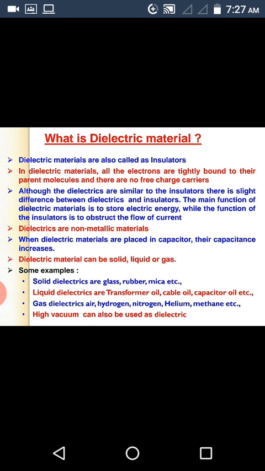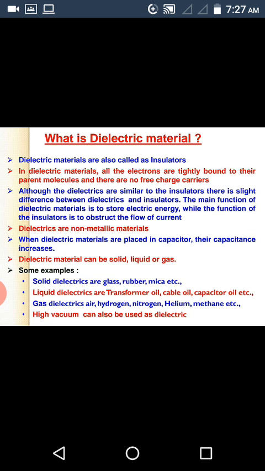This is due to the polarization of dielectric materials, which causes electric dipoles. The polarization charges induced on the two faces of the dielectric substrate produce their own electric field, which opposes the externally applied electric field. Hence, the resultant electric field within the dielectrics is reduced. Reduction in the electric field between the plates increases the capacitance of the capacitor.